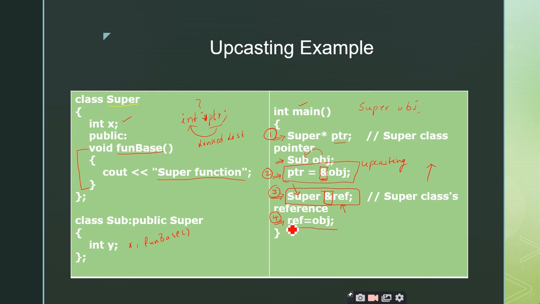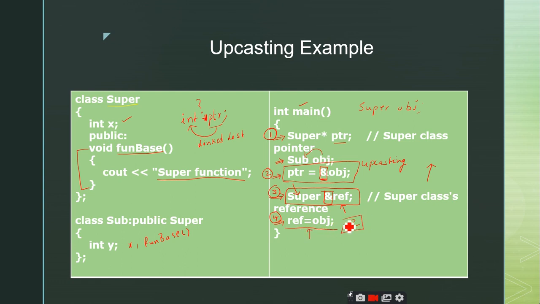What is ref? Reference to the superclass, right? Here you have used an assignment operator, and you are assigning the object of the subclass to the reference of the superclass. When you are making use of the reference, there is no need to use the address of operator.